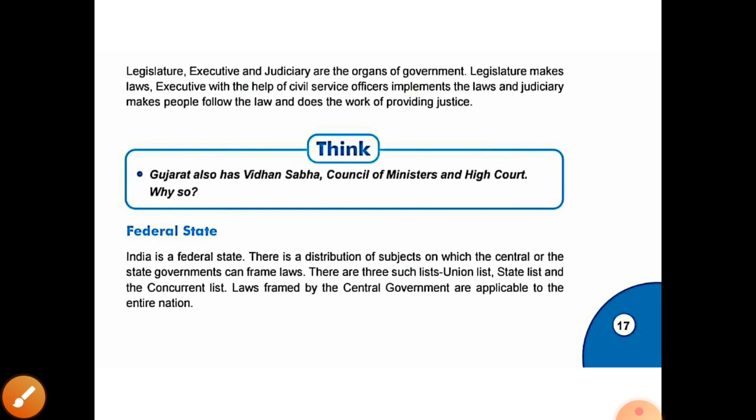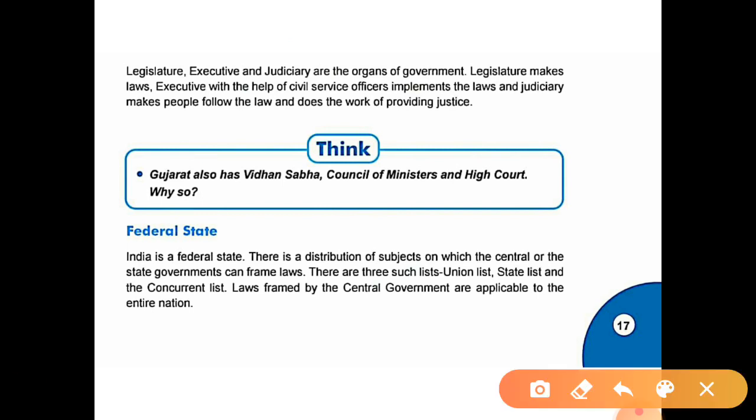So, legislature, executive and judiciary are the organs of government. How many organs are here? Each government has 3 organs: legislature, executive and judiciary. Legislature makes law. What is the work of the legislature? They will make a law.